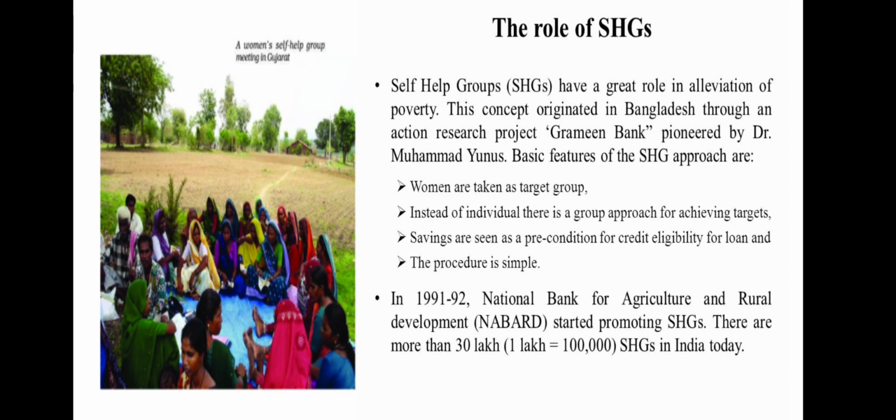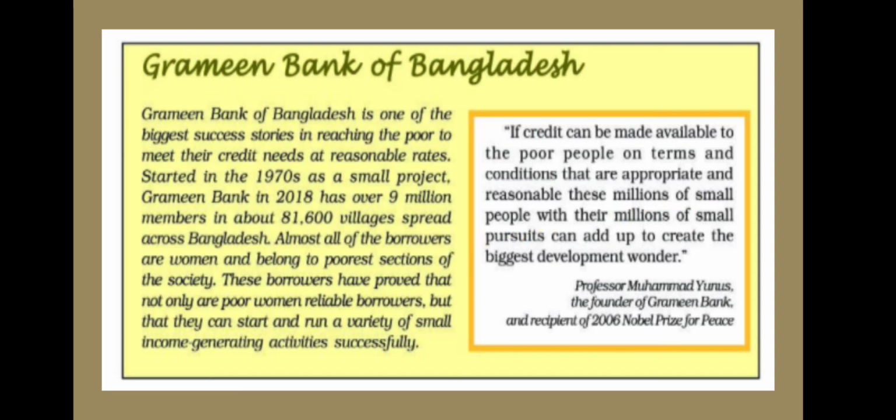So coming to the Grameen Bank of Bangladesh. The Grameen Bank of Bangladesh is one of the biggest success stories in reaching the poor to meet their credit needs. So here we have one example of a success story in the Grameen Bank of Bangladesh.